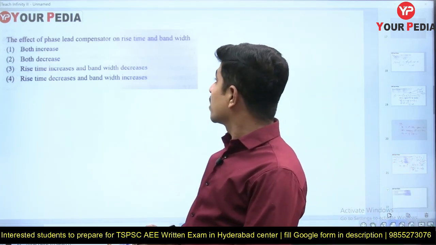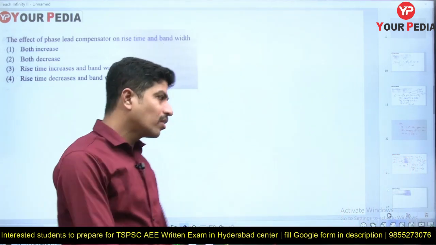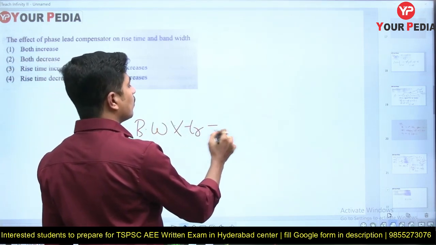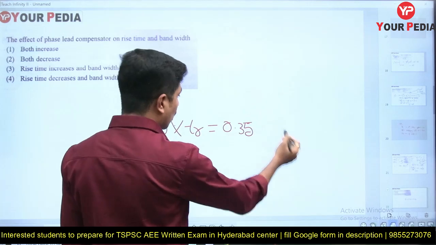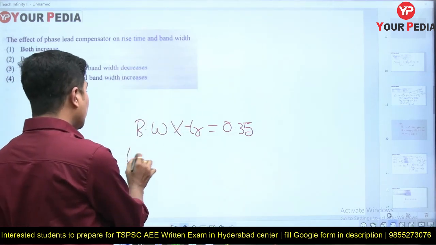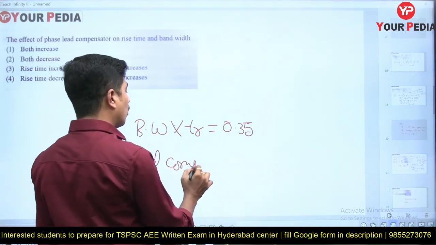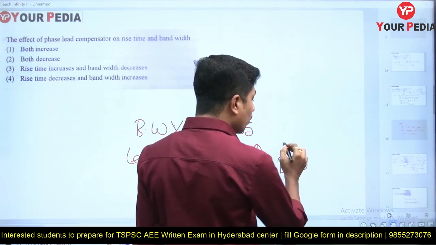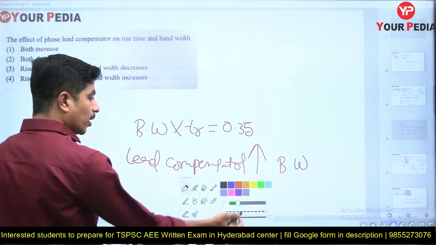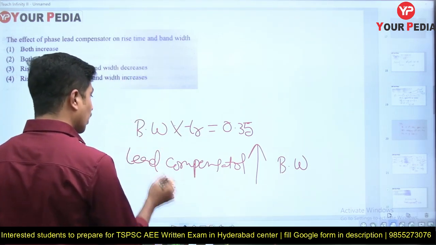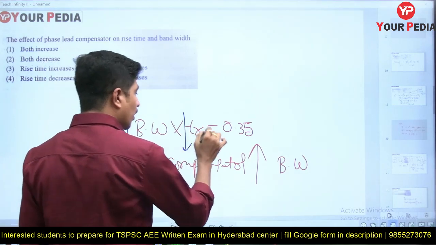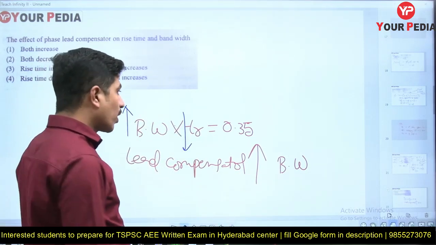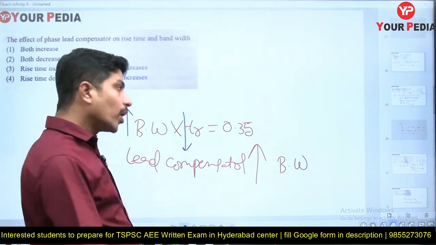The effect of a phase lead compensator on rise time and bandwidth. We know that bandwidth into rise time is equal to 0.35. We all know that a lead compensator increases the bandwidth. If you observe carefully, if bandwidth increases, rise time will decrease, because that product must be equal to 0.35. If time decreases, its speed increases, in fact.